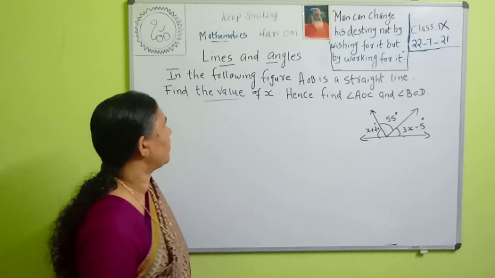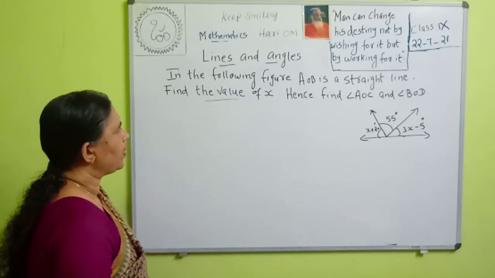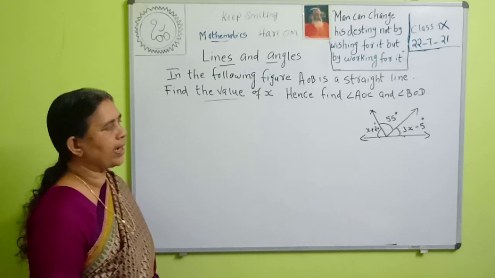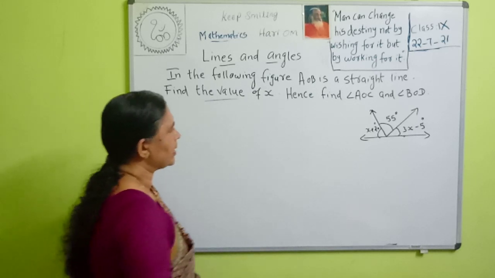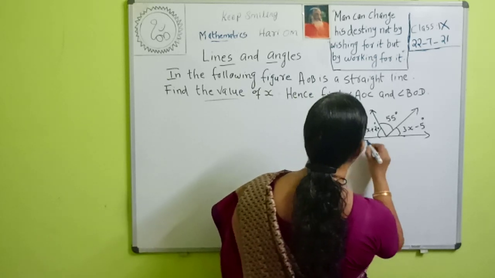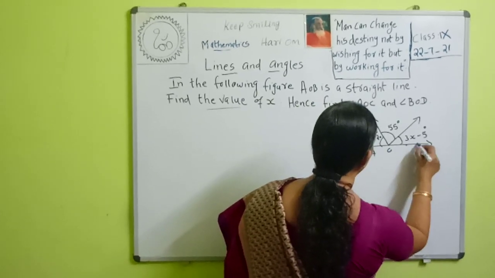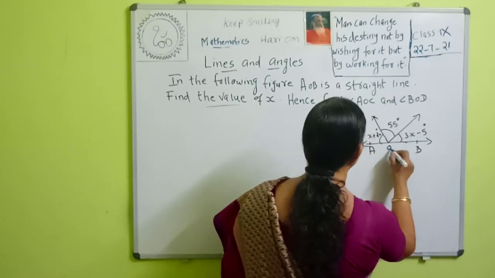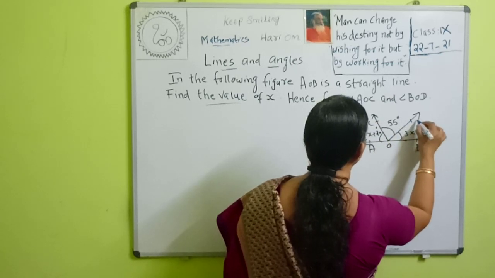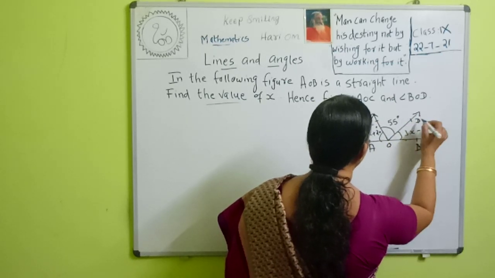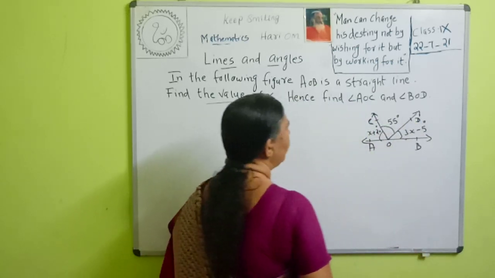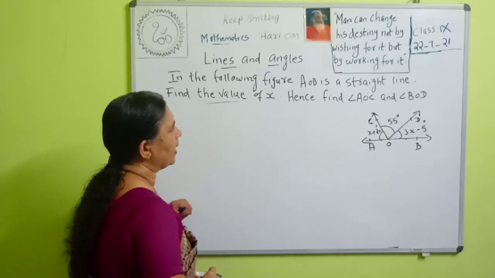Okay, first question. In the following figure, AOB is a straight line. Find the value of x. Hence find the angle AOC and angle BOD. Here AOB is a straight line, and this is C and this is D. Then find angle AOC and angle BOD.